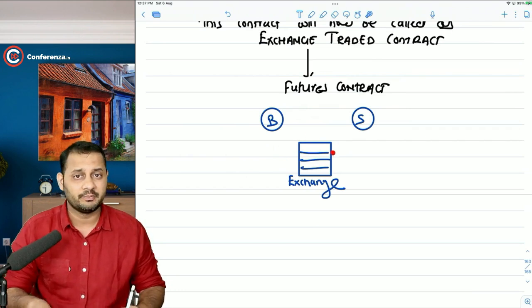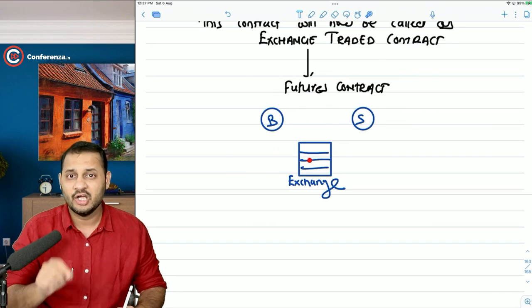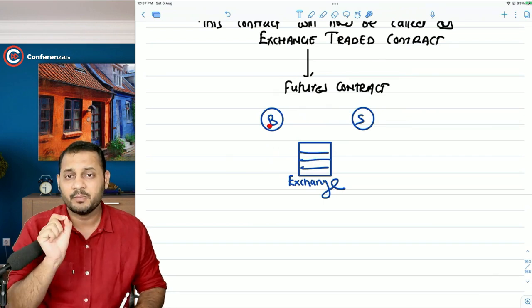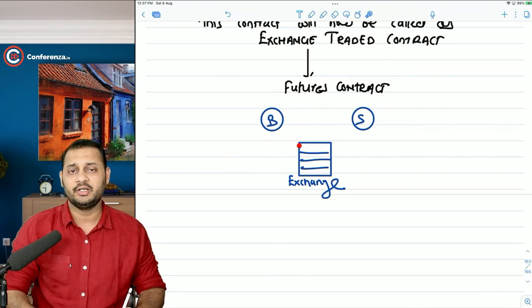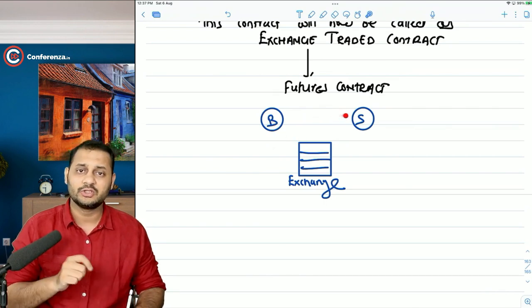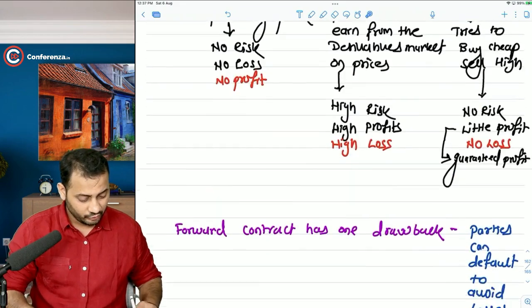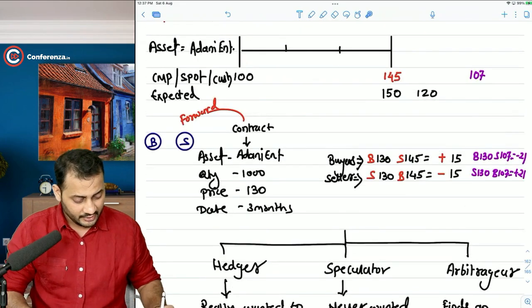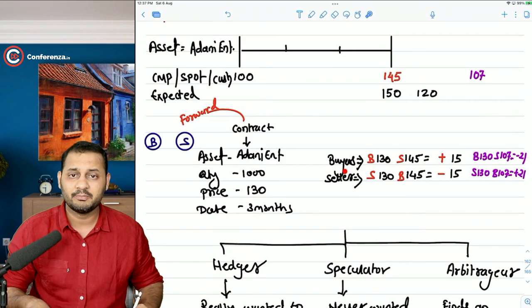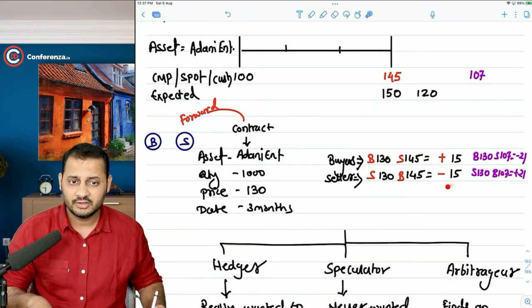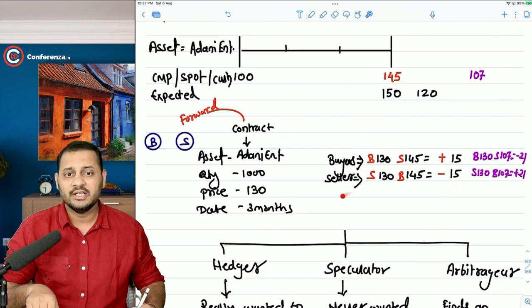And for that purpose, the exchange is going to ask for a deposit in the beginning whenever it is going to enter into a contract with anyone, with the buyer also, with the seller also. I told you in the forward contract example that if there is a loss, the buyer can default at the end. If there is a loss to the seller, in this case you can see 15 was the loss to the seller, the seller can also default.